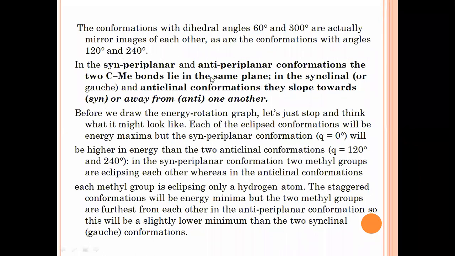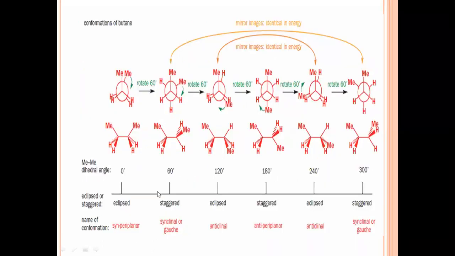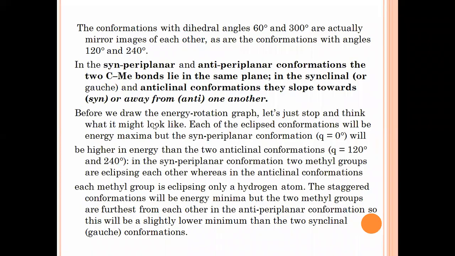Now, what are the meanings of these words, syn-periplanar and anti-periplanar conformations? The two carbon methyl bonds lie in the same plane. In the case of syn-periplanar and anti-periplanar, the two carbon atoms lie in the same plane. In the case of anticlinal conformation, the slope is towards the syn and away from one another, so the carbon atoms are moving away from one another. That conformation is known as anti-conformation.